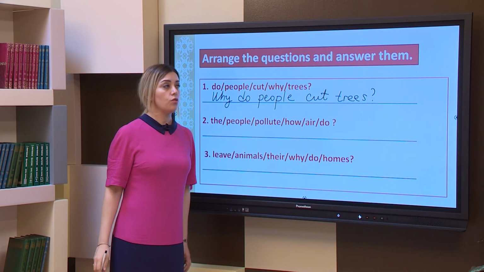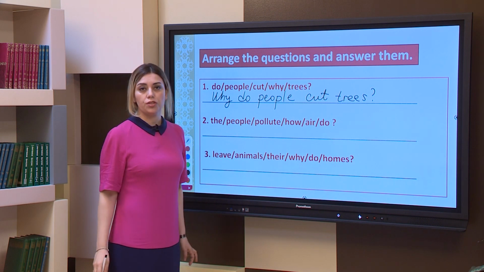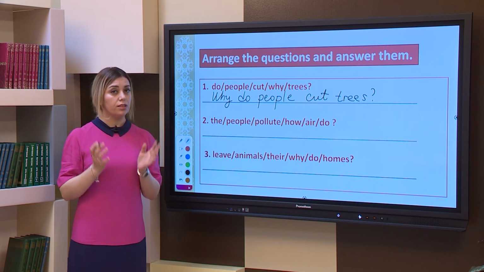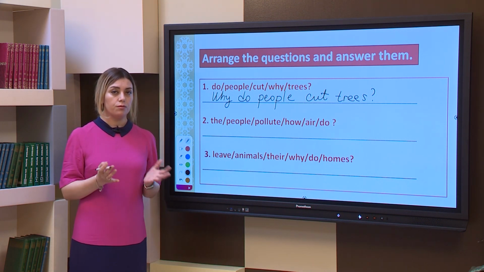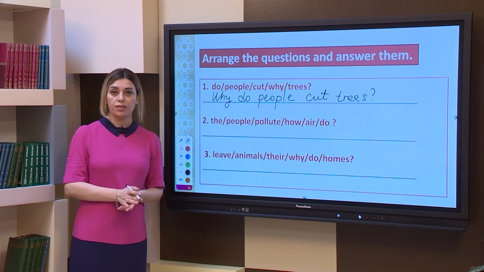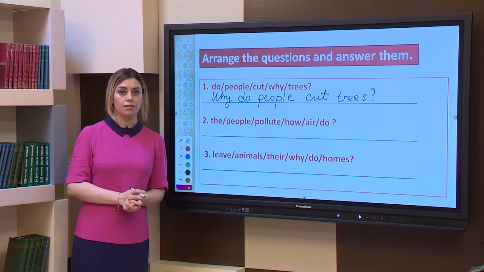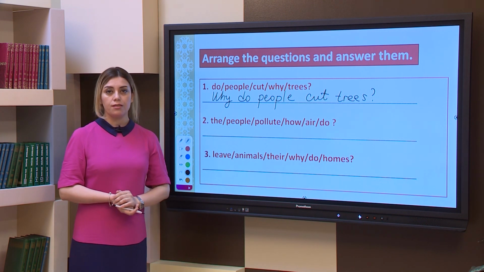The exercise also requires us to answer these questions. So why do people cut trees? We talked about it before. People cut trees in order to build houses, to heat their homes by burning the trees. So we have already answered this question. And here is our question. Why do people cut trees?